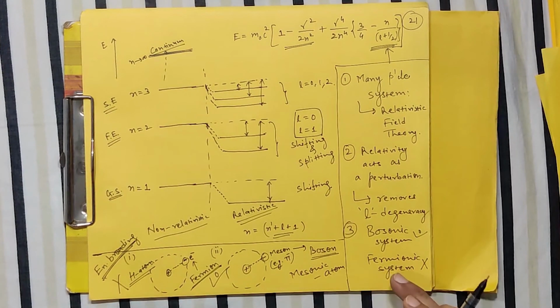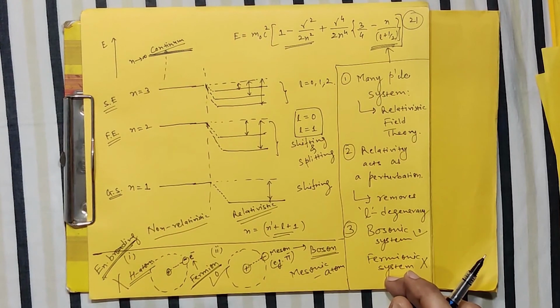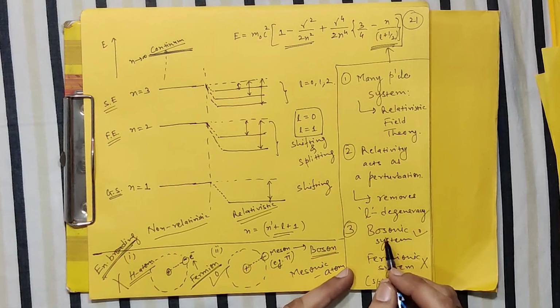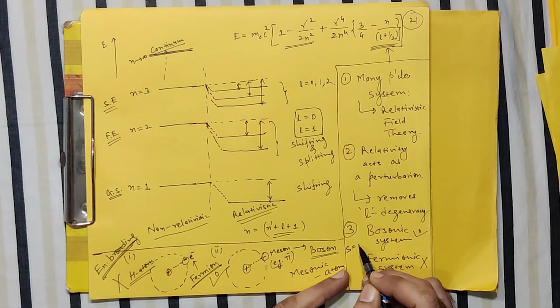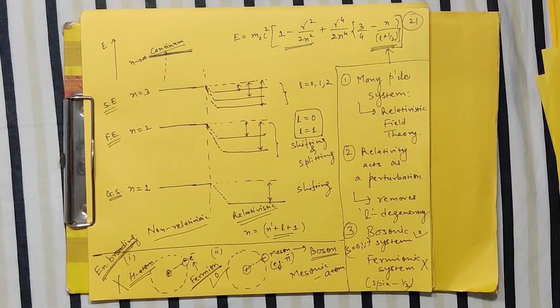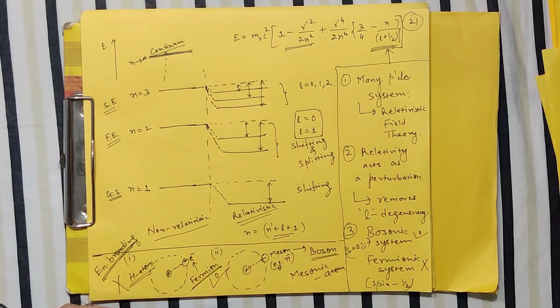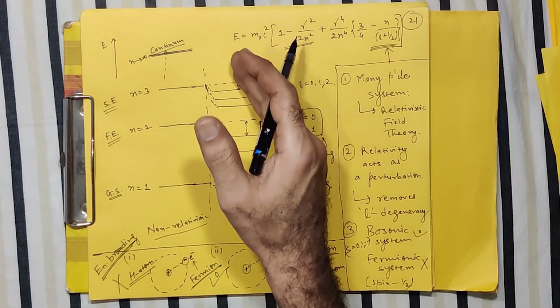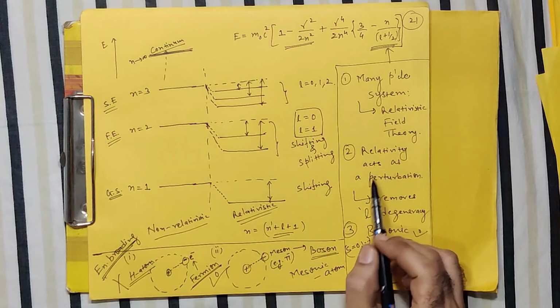So spin-half particles cannot be dealt with using the KG equation, whereas integer spins, like S equals 0 or 1 in steps of ħ, are dealt with accurately. So this is all about the KG equation. Firstly, if you remember, we derived it only for a free particle, and then as we included the interaction, the simplest example being the Coulombian force, that interaction gave the entire energy level structure and the role of relativity as a perturbation.